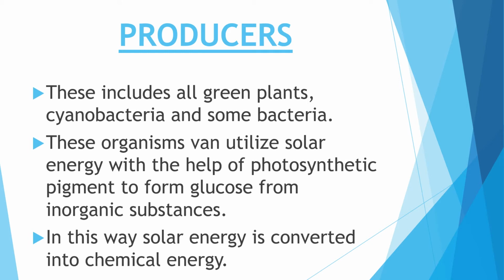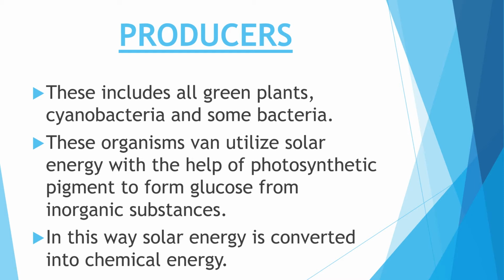So here are producers. Producers include all the green plants, cyanobacteria and some bacteria. In short, we can say all those organisms which can trap sunlight, that means solar energy, and can make their own food come to this category of producers.